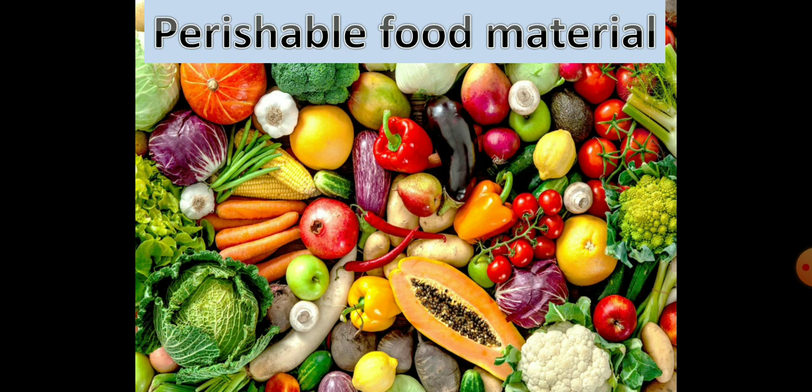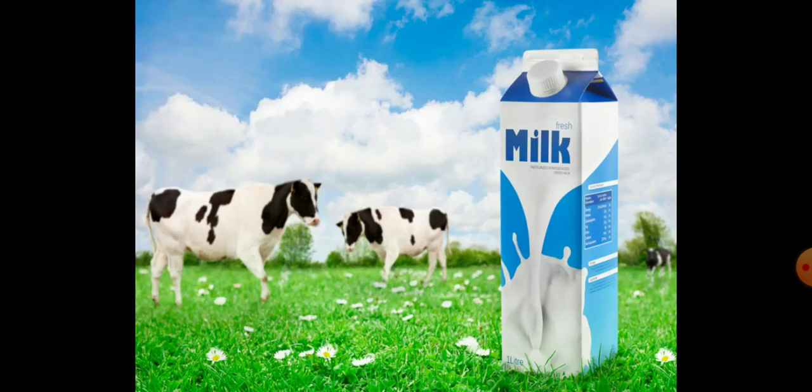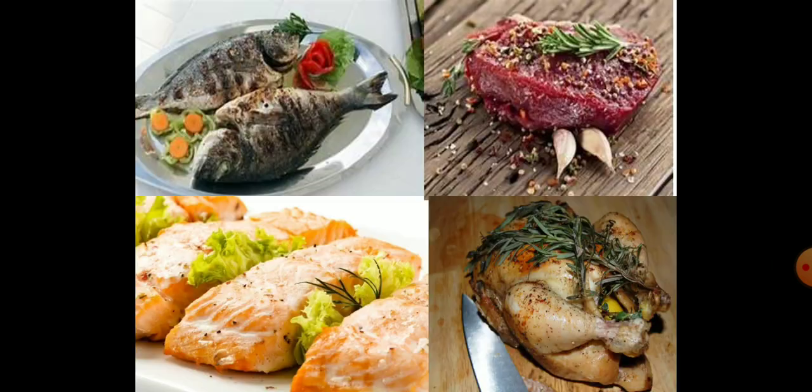And this food material contains a lot of water. So, it contains a large amount of water. For example, vegetables, milk, fruits, fish and meat. So these materials are known as perishable food materials.